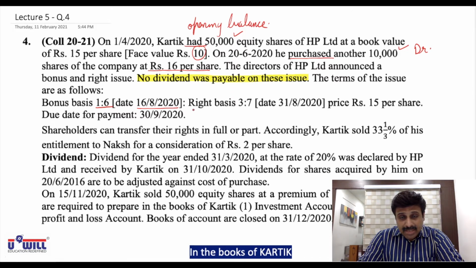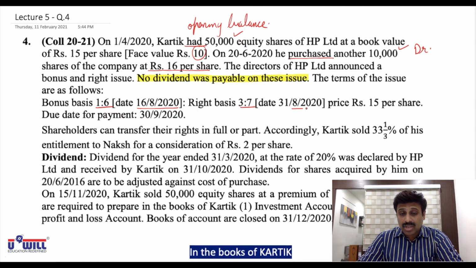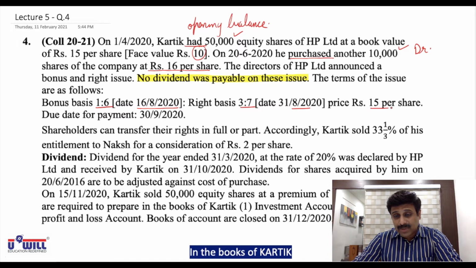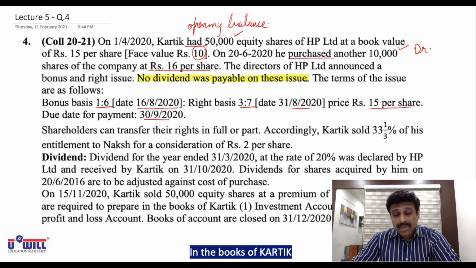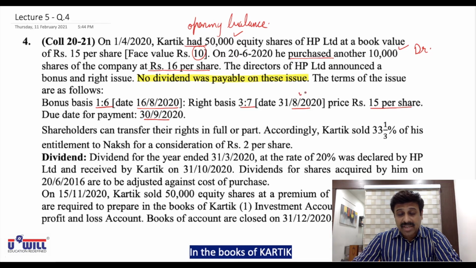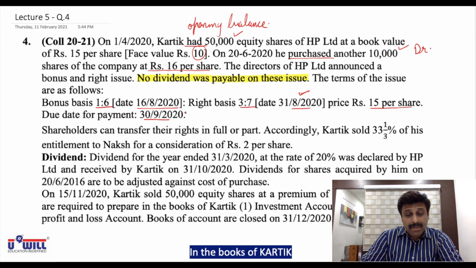Then right basis 3:7. Now 3:7 means 3/7. 31st August 2020, price is rupees 15 per share and due date of payment is 30th September. Means the company offered the shares on 31st August, but the shareholders, if they are willing to buy the shares, finally have to make the payment by 30th September.